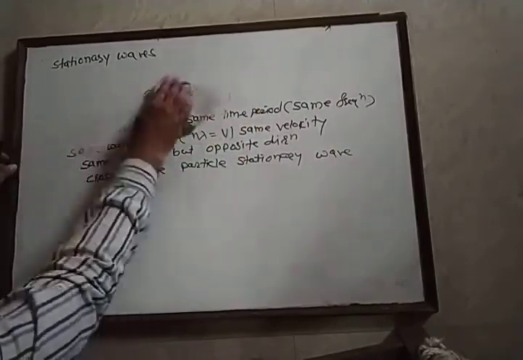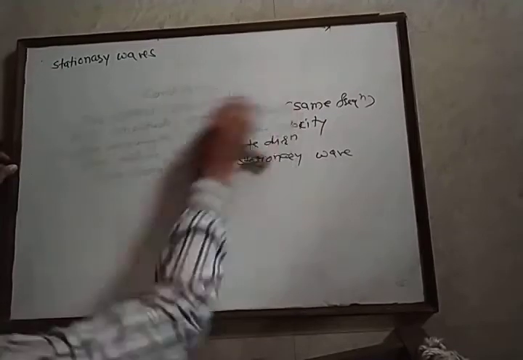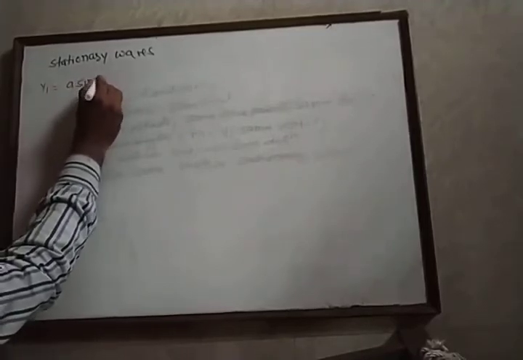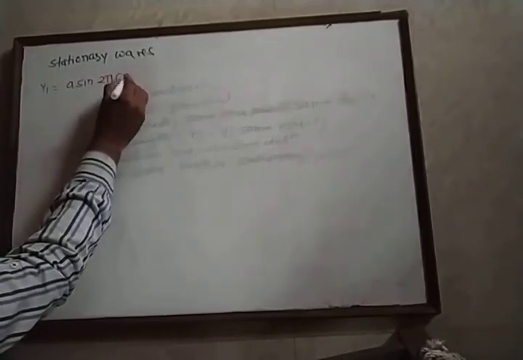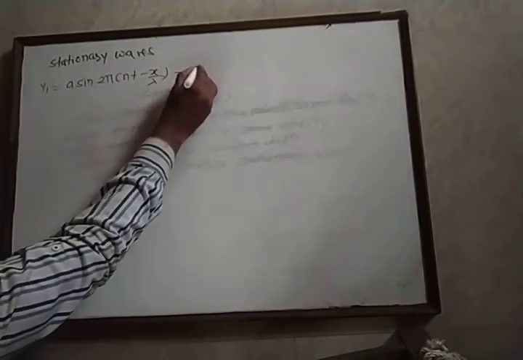Now, we write the equation of the first wave. The first simple harmonic progressive wave is given by y1 equals a sin 2π n into (t minus x upon lambda), and suppose this is equation number 1.